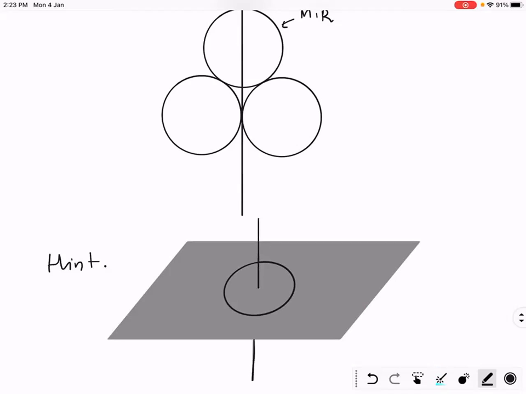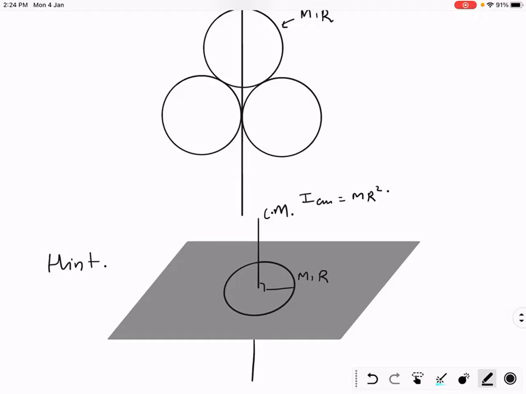Moment of inertia of this ring about an axis passing through the center of mass and perpendicular to the plane of the ring is MR square. Now I want to calculate the moment of inertia of this ring about an axis which is passing through the center of mass, but this axis lies in the plane of the ring. So which theorem can we apply? Perpendicular axis theorem. Do you remember the perpendicular axis theorem?